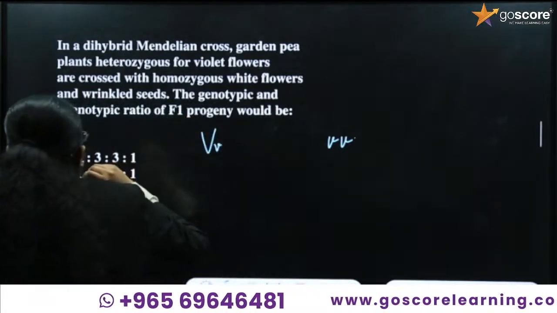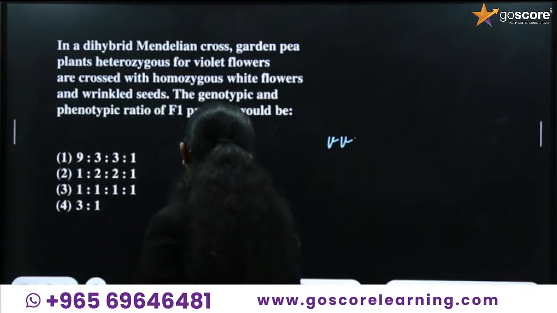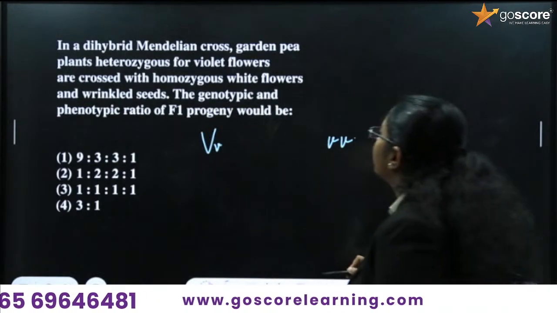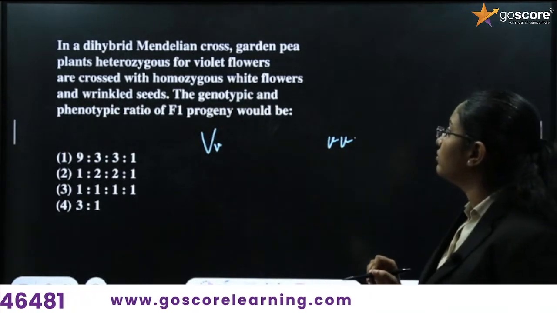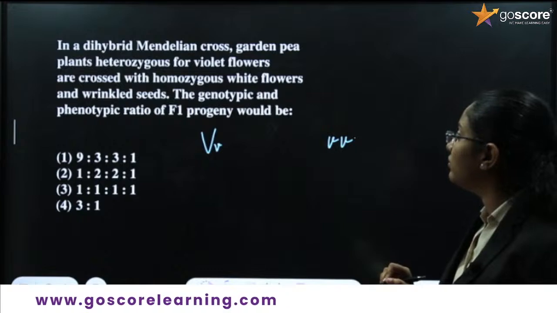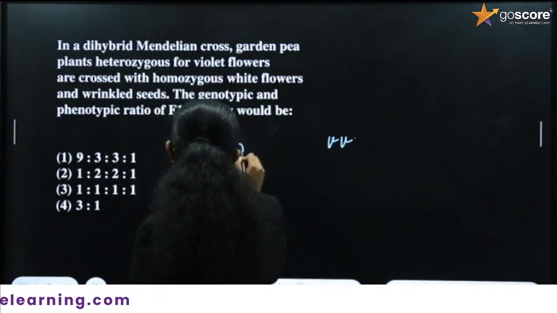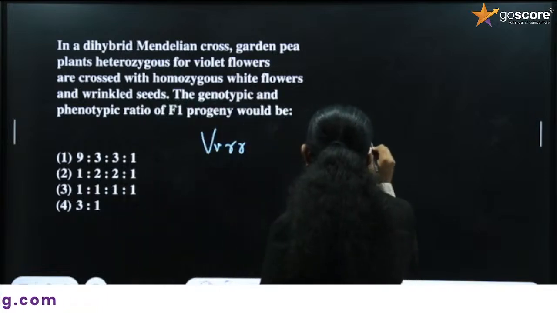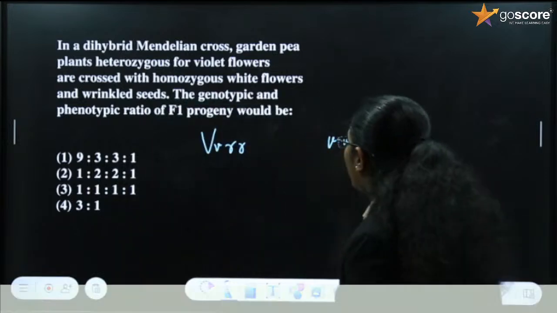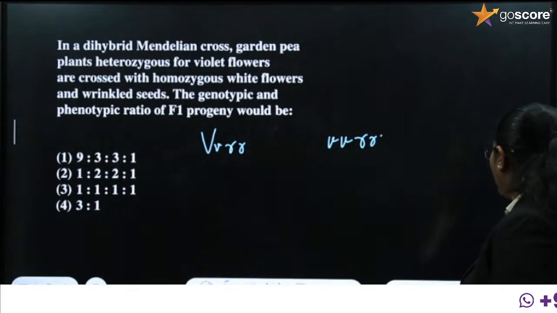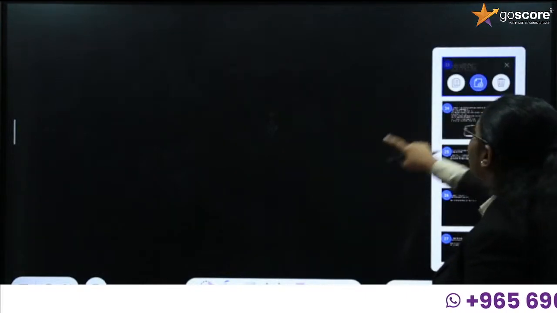What is the seed condition? The seed is in a wrinkled condition. So let's say the wrinkled condition will be small r, small r. Here also the wrinkled condition will be small r, small r. So what is the possible answer?